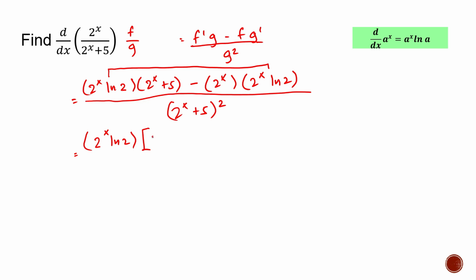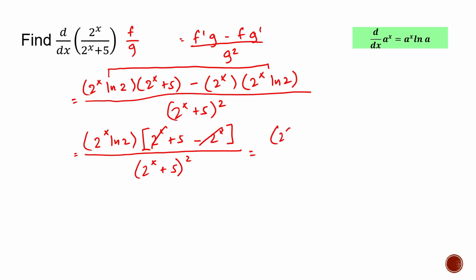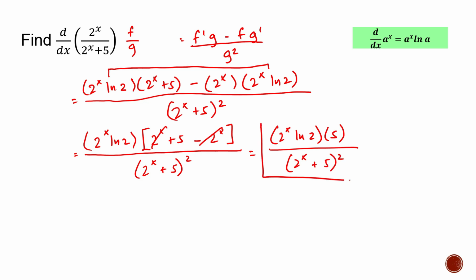times what's left here, which is 2 raised to x plus 5 minus 2 raised to x, all over 2 raised to x plus 5, squared. Now we have a 2 raised to x and another negative 2 raised to x. We can cancel those two. And that's going to give us 2 raised to x ln of 2 times 5 all over 2 raised to x plus 5, squared. And that's our final answer.